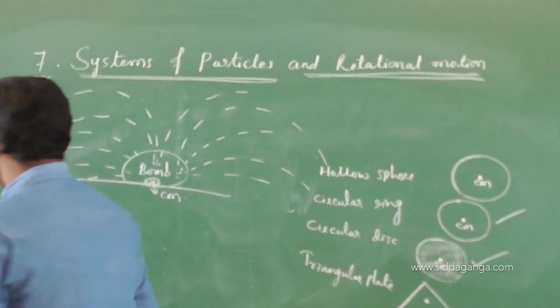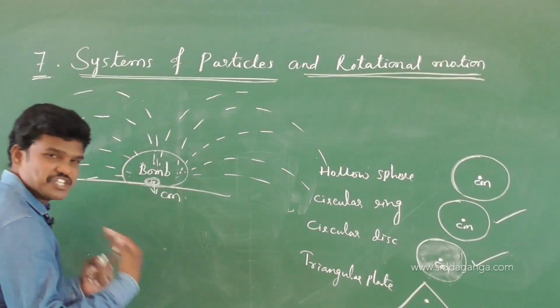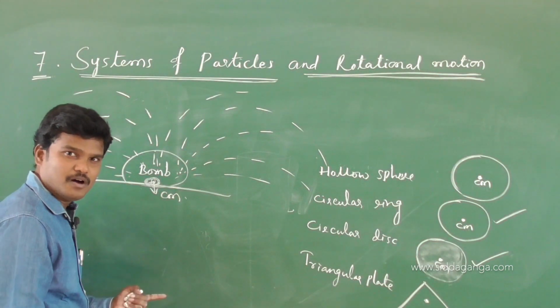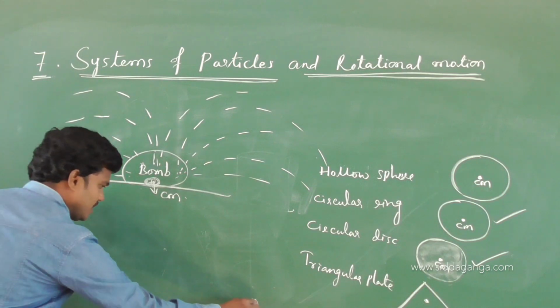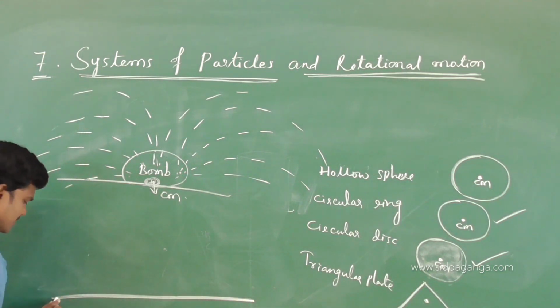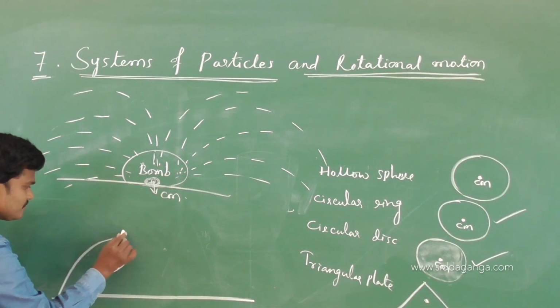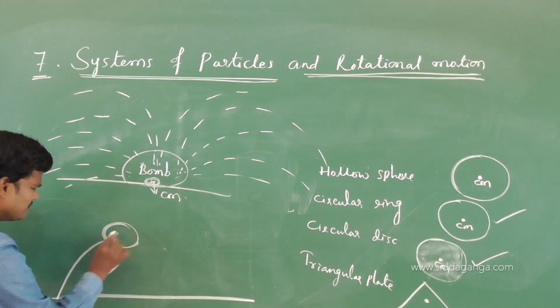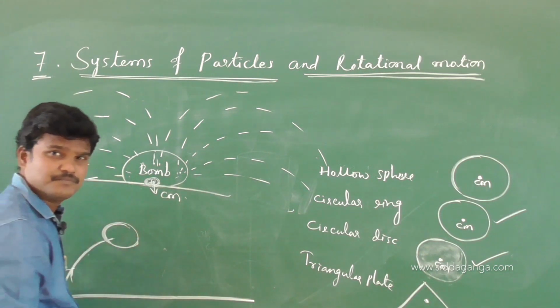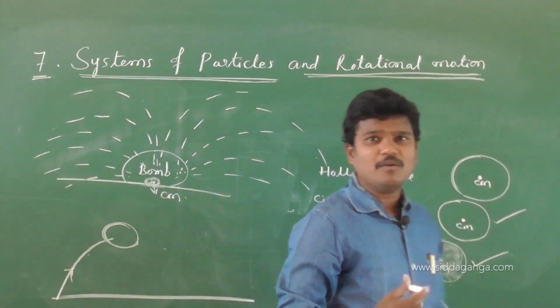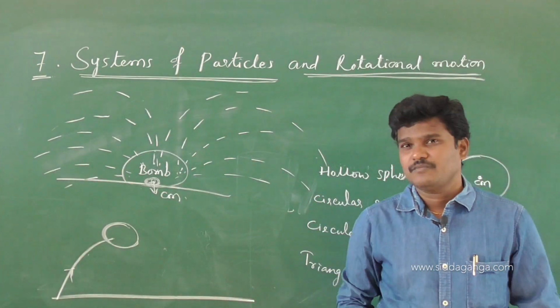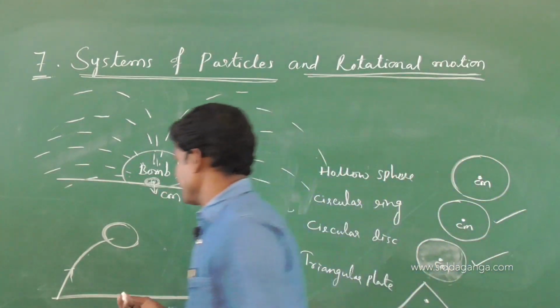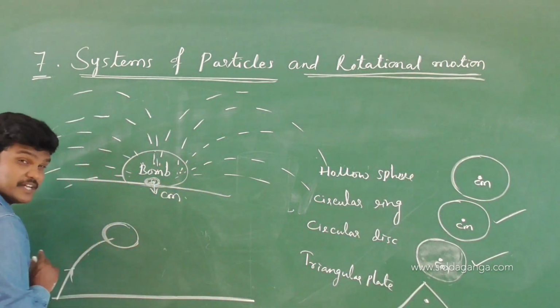Suppose this bomb or a shell is fired like this, and explodes in the mid-air.